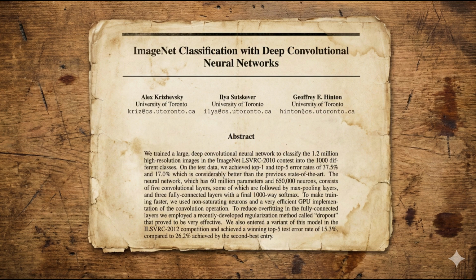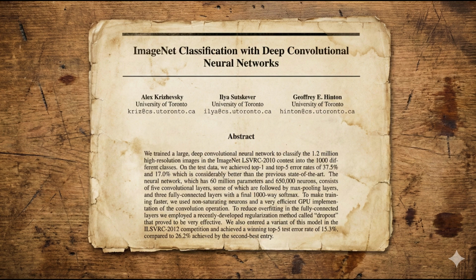Okay. Now we get to the Big Bang, 2012, ImageNet Challenge. This is the Olympics of computer vision. Identify objects in images, best accuracy wins. Traditional computer vision methods are dominating. Handcrafted features, support vector machines, years of careful engineering. Then, 3 researchers, Krizhevsky, Sutskever, and Hinton, show up with something called AlexNet. And they don't just win. They crush everyone. They cut the error rate almost in half, from 26% error to 15%. That's not an improvement. That's a revolution.